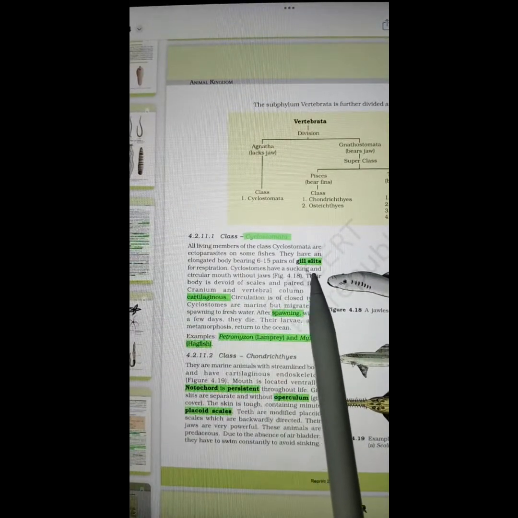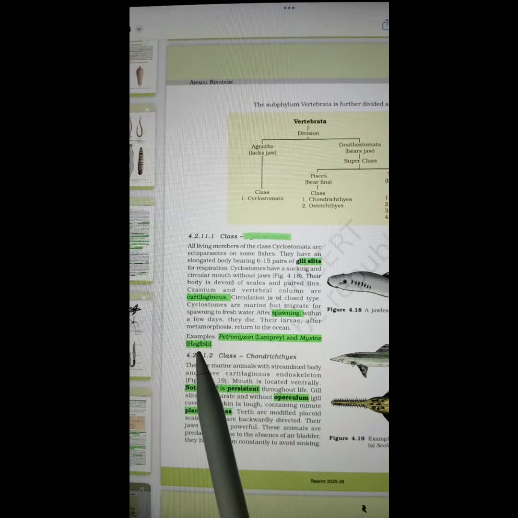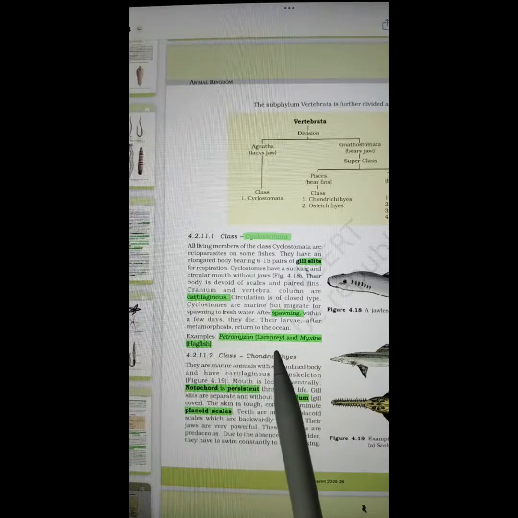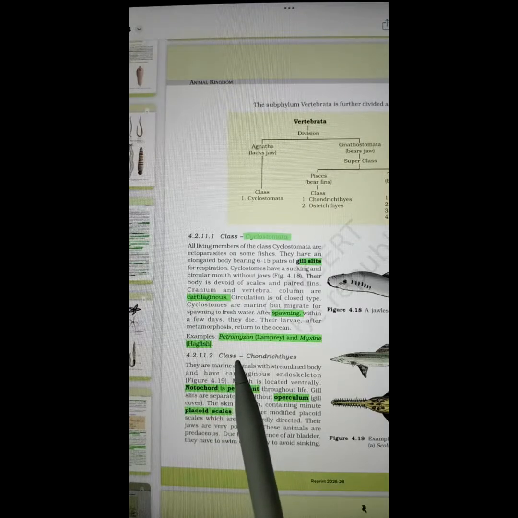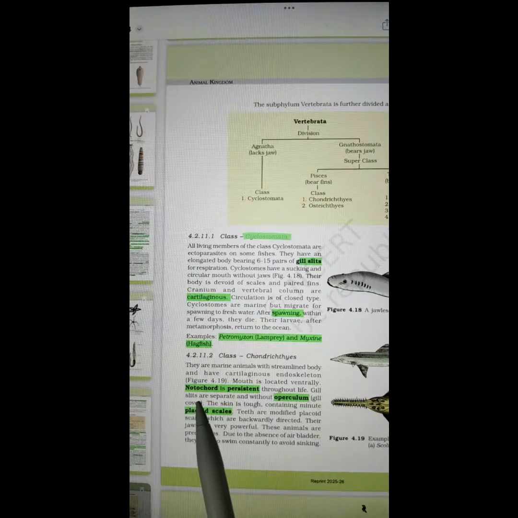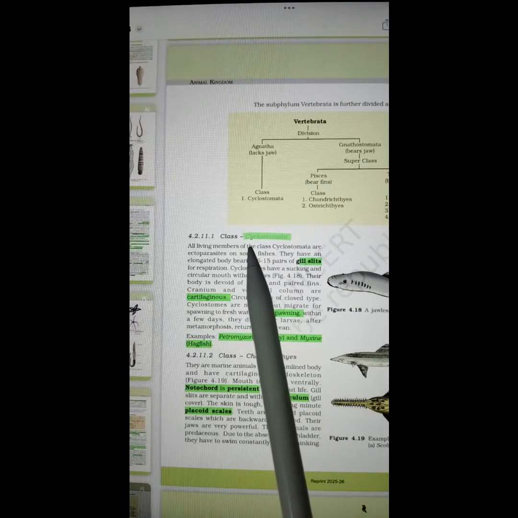Cyclostomata: gill slits, cartilaginous, spawning. Examples are Petromyzon, also known as lamprey, and Myxine, also known as hagfish. Class Chondrichthyes. Notochord is persistent. Operculum, placoid scales. Very important terms.